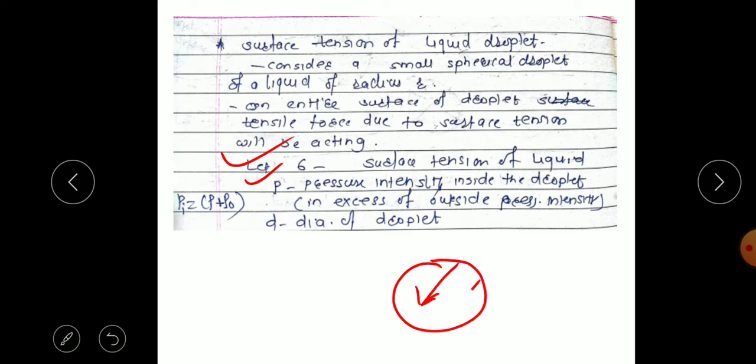So that means it is having a higher pressure inside than the outside surrounding pressure. So in pressure intensity, excess pressure, excess of outside pressure. So inside pressure is more than, because of the cohesive force, P is the pressure greater than the surrounding. So D is the diameter of a droplet.